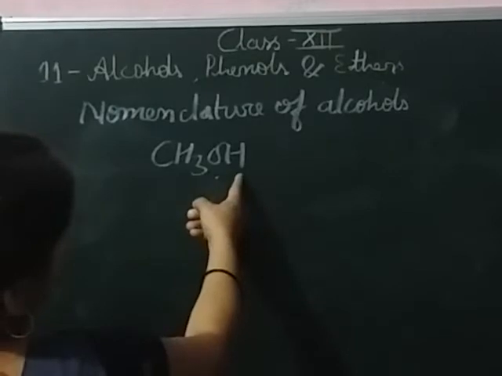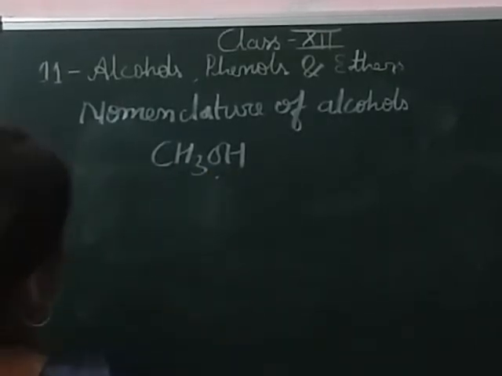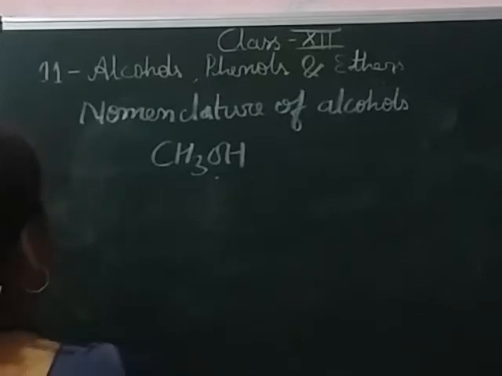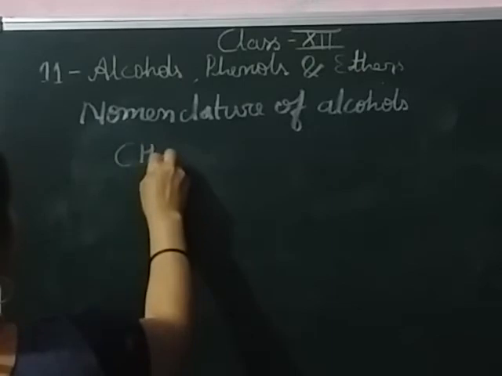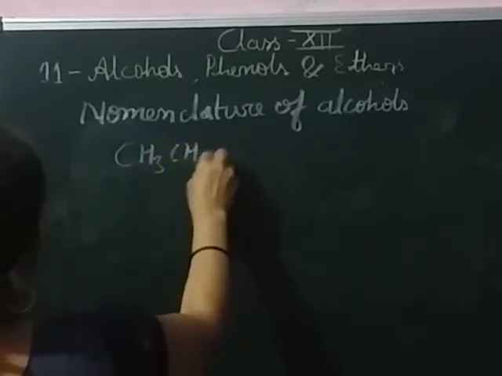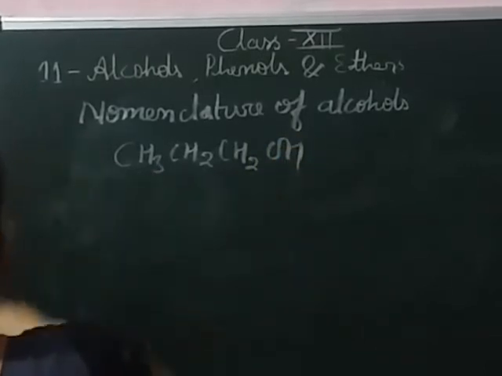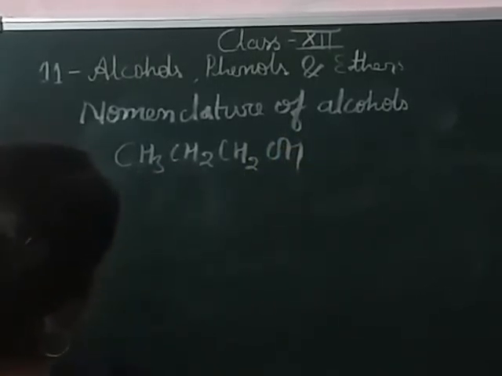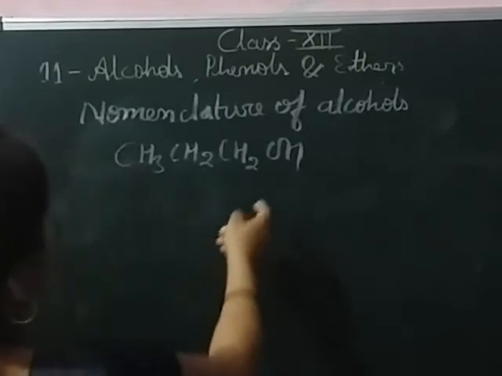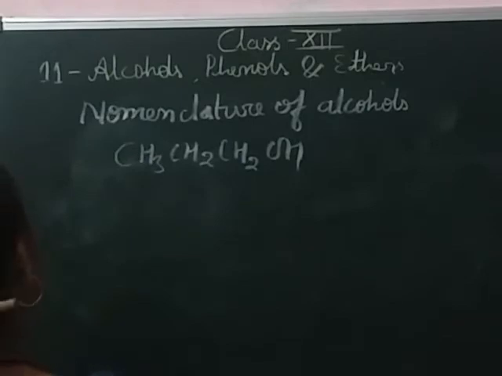This is methanol, and the general name of this is methyl alcohol. If two or more hydroxyl groups are present in the chain, like if the hydrocarbon chain is long, in this hydrocarbon 3 carbons are present here.